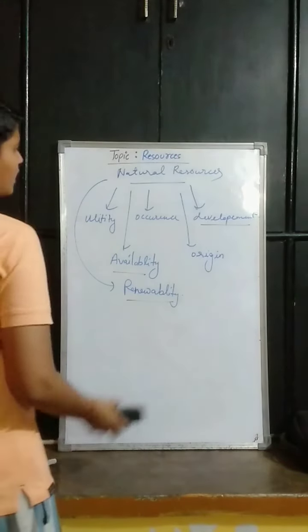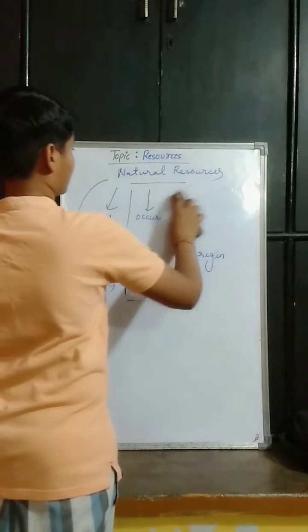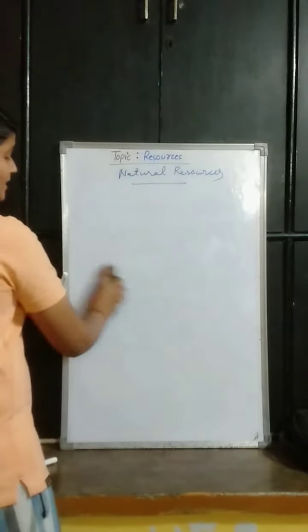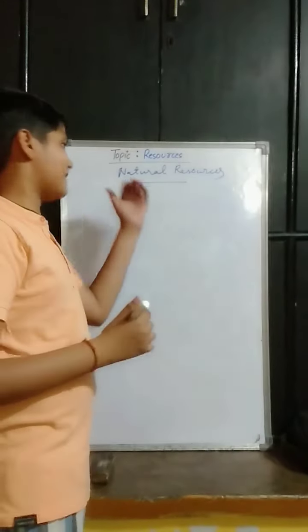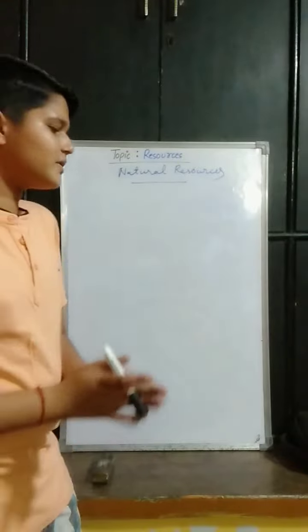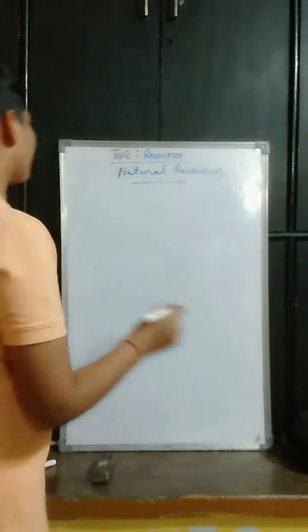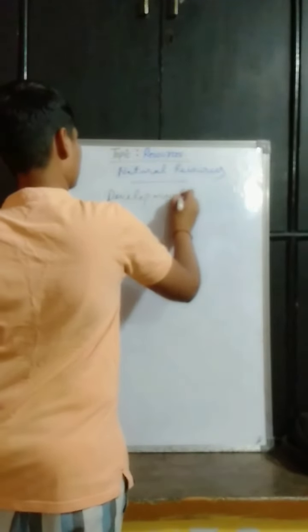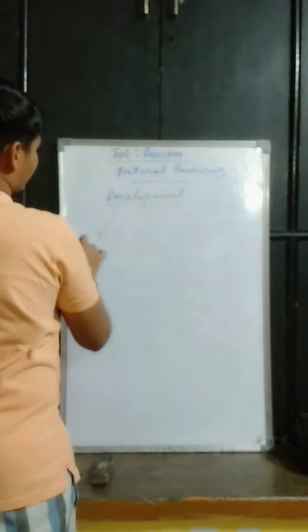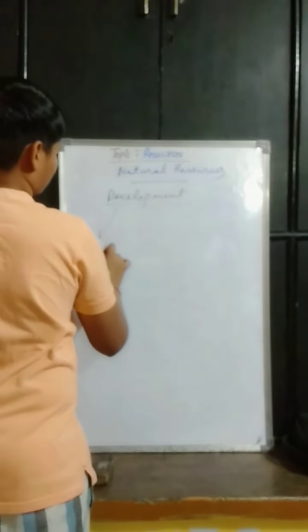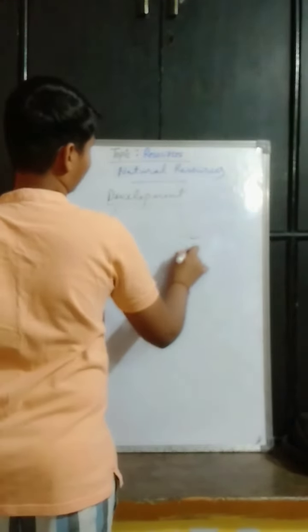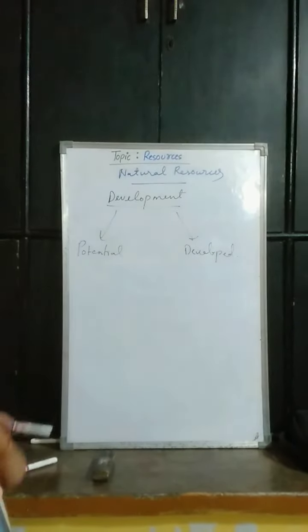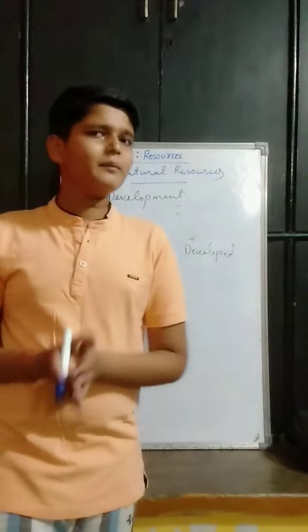So on the basis of development, these are not the names which I have written. These are the basis of. Means on which basis have we divided these natural resources? Because we get natural resources on a very big scale. So on the basis of development, either they might be potential or they might be developed. What do we understand by this? Now let's clear it out. Development. What do we mean by development?